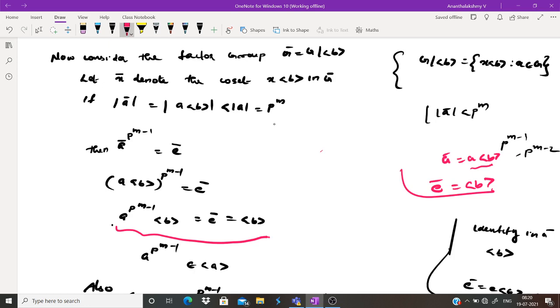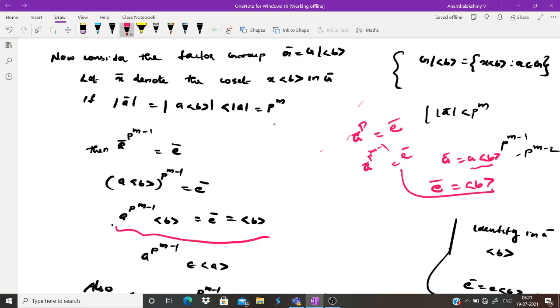If A bar raised to P is identity, then A bar raised to P raised to M minus 1 is also identity. Likewise, surely A bar raised to P raised to M minus 1 is identity in G bar. Identity in G bar is B bar. Okay, you can write like this.